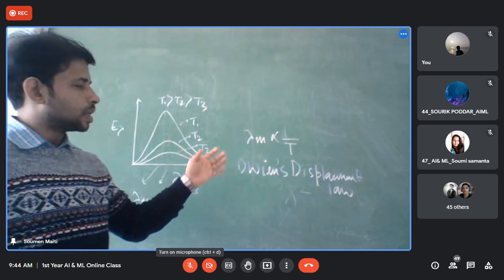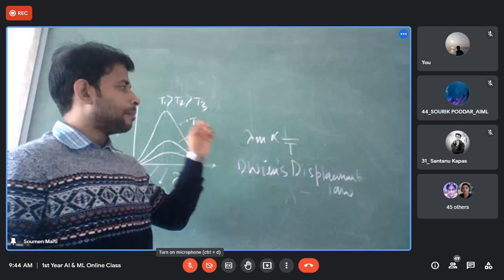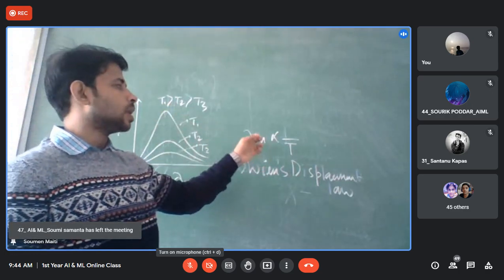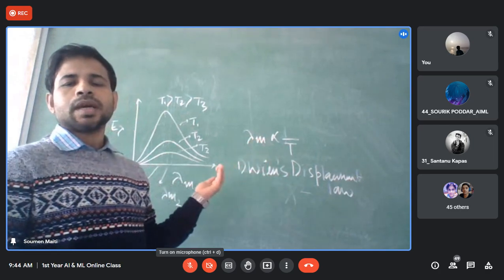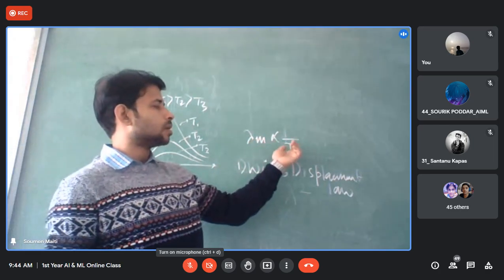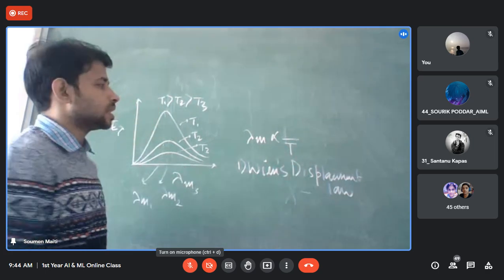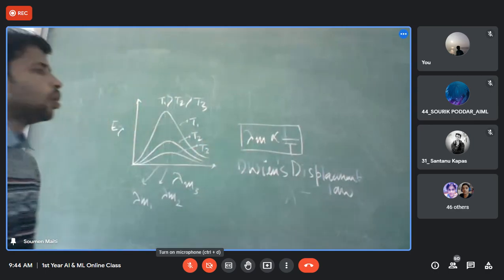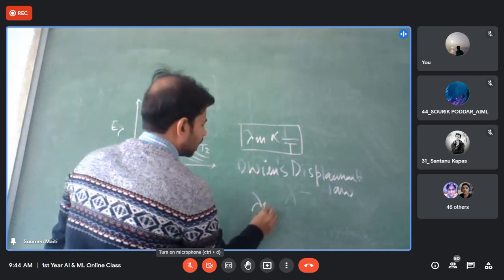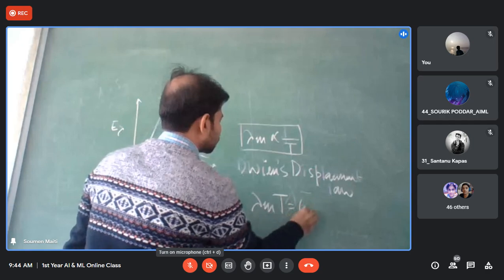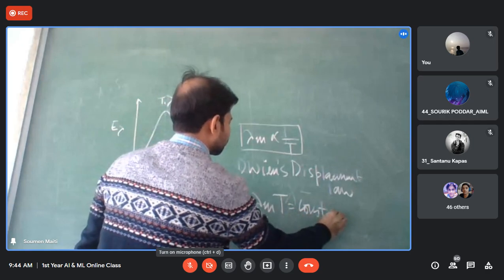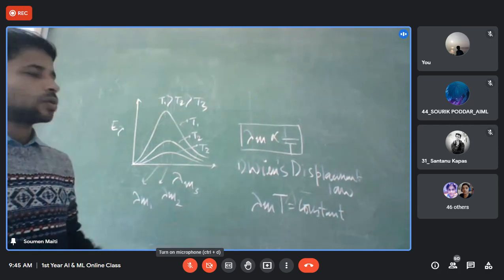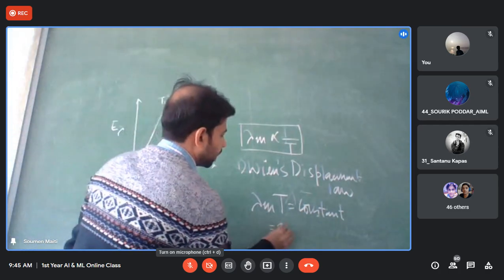According to this law, the energy maxima appearing at a particular value of lambda varies inversely proportional to temperature, 1 by T. This is called Wien's displacement law: lambda m is proportional to 1 by T, or simply lambda m into T is equal to a constant. The value of this constant is 2.898.